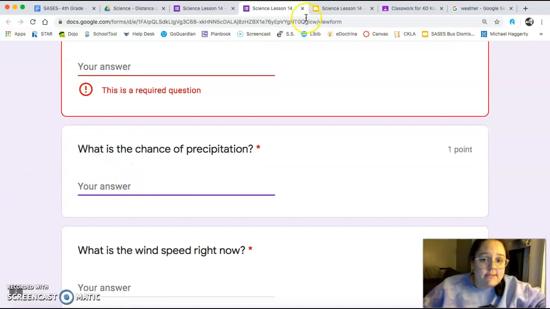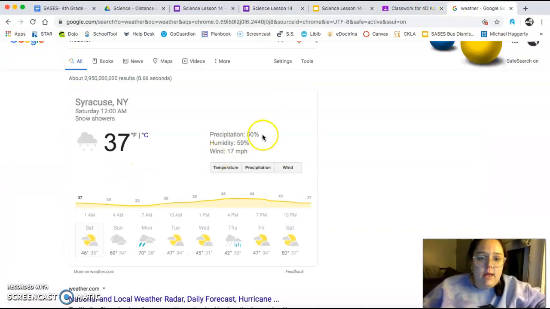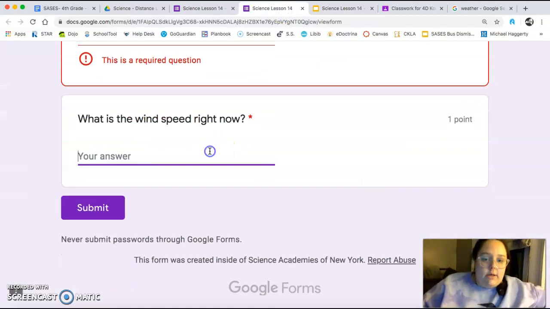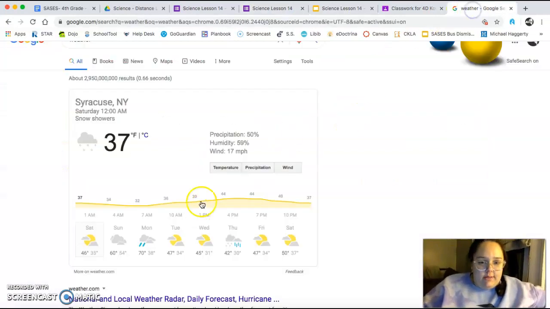What is the chance of precipitation? So right now, there is now a 50% chance of precipitation. So I would write 50%. And then what is the wind speed right now? And that's going to be right here next to wind. Right now there is 17 miles per hour of wind.